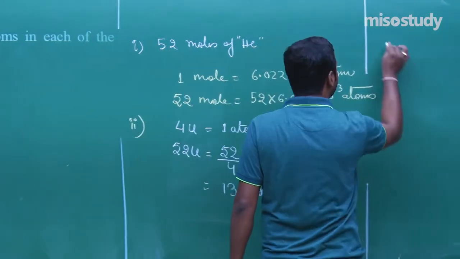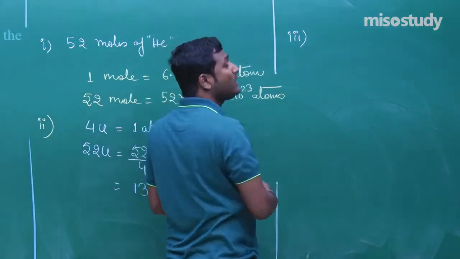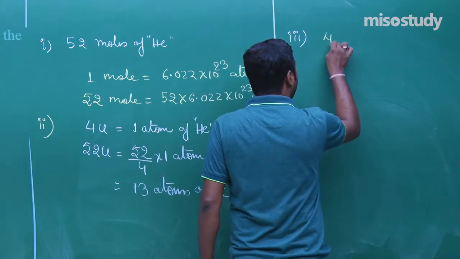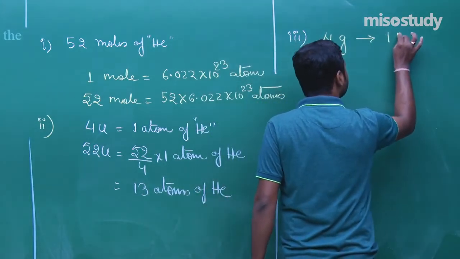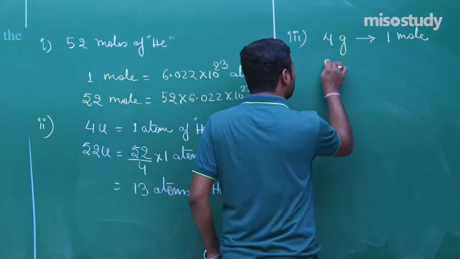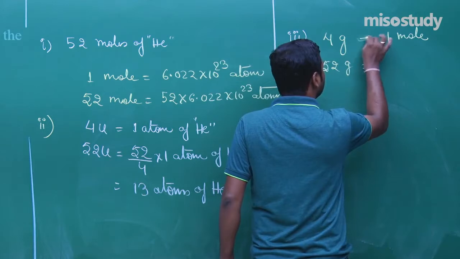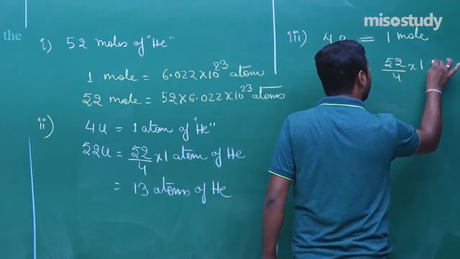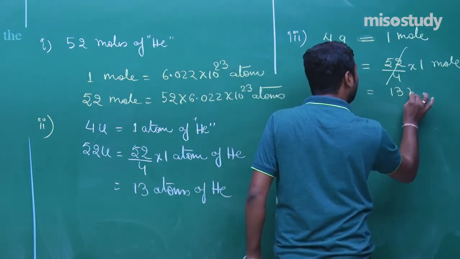The next one, that is the third one, 52 gram of helium. As we know, molar atomic mass of helium is 4 gram. 4 gram is equal to 1 mole. Yes sir. So 52 gram will be equal to 52 upon 4 multiply 1 mole, that is 13 mole.